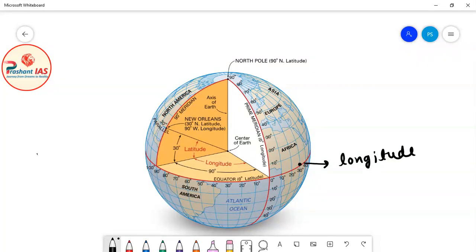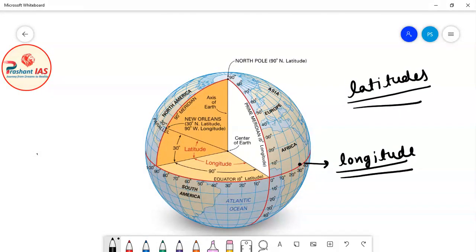So for example, remember in the class of latitudes, I told you that each point on the surface of the earth has its own latitude.